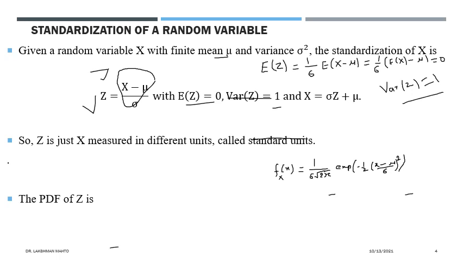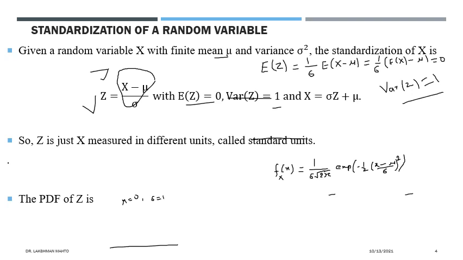A very simple form. From the structure of the density, you can claim that the mean mu is 0 and the variance is 1, which means the standard deviation is 1.